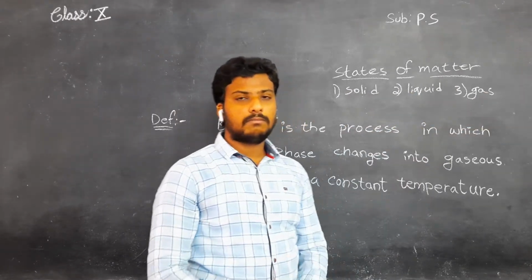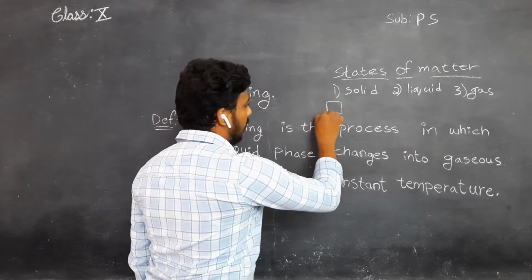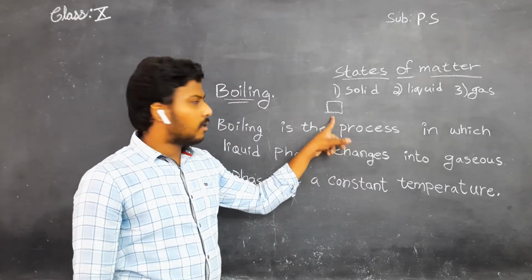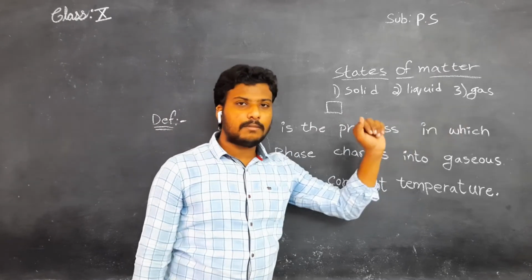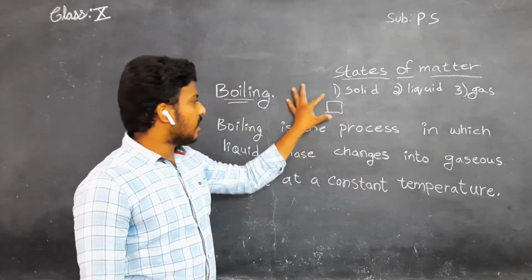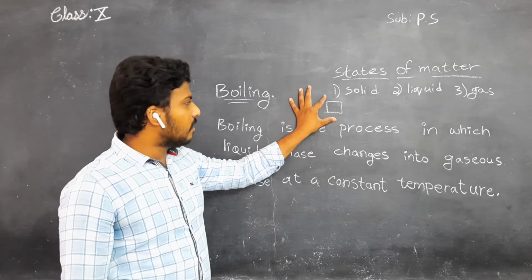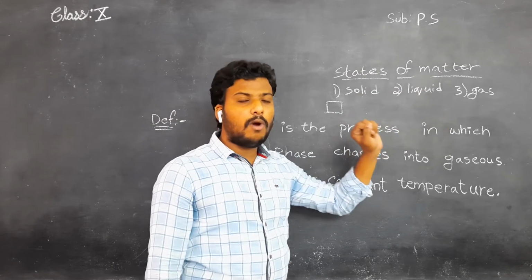So how, sir? Simply take ice cubes. See, this is a small ice cube. Right now, what is the form of the ice cube? Solid, liquid, or gas? Solid form. When you take the ice cube and heat it on the stove, what will happen?